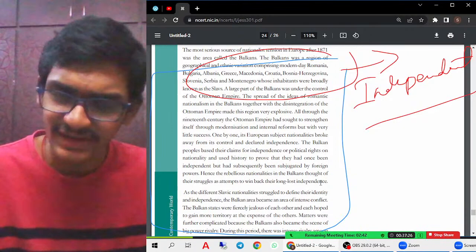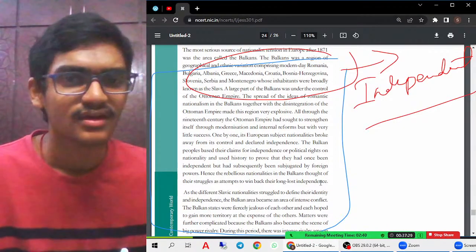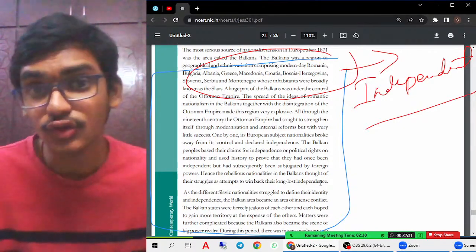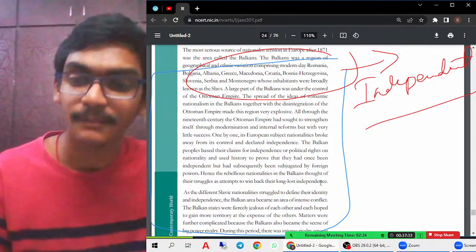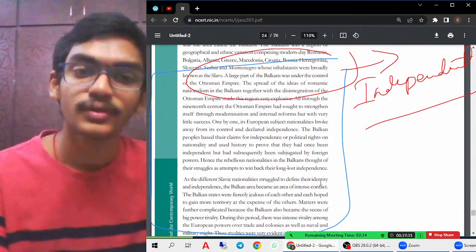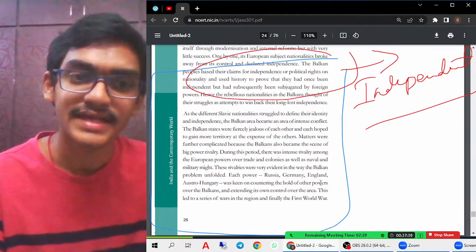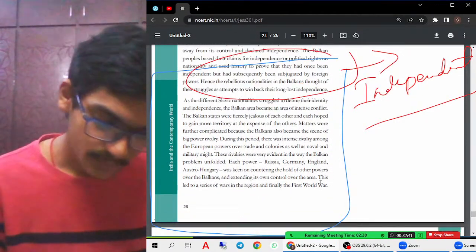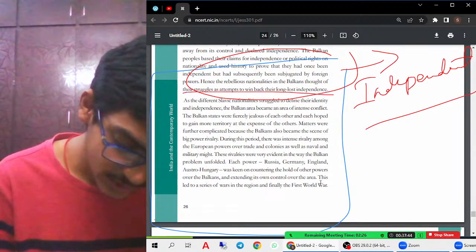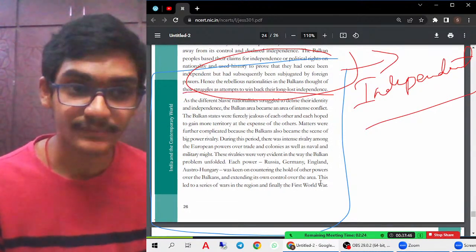It had very little success, because of which it was not able to keep control, because all these important regions wanted to separate themselves from the Ottoman Empire. So they were not ready to fight against all these things, and they were fighting for their long lost freedom and independence.